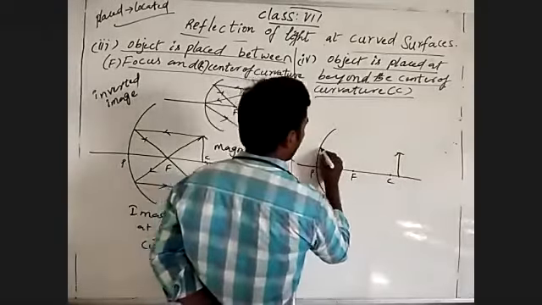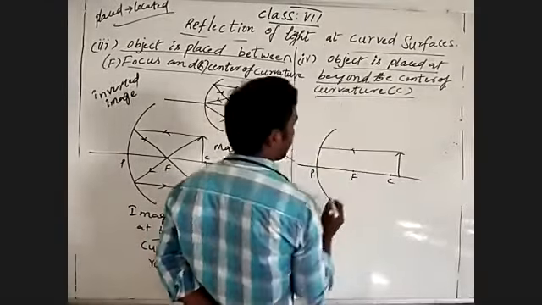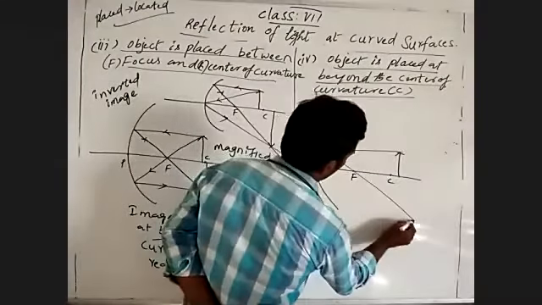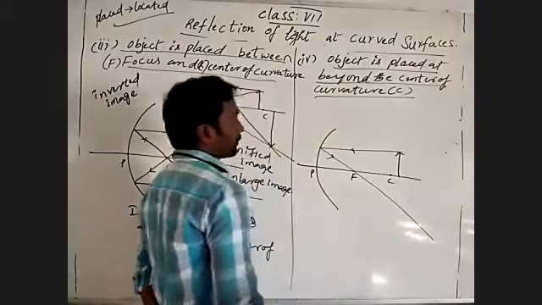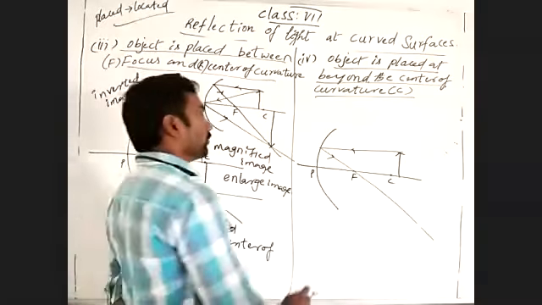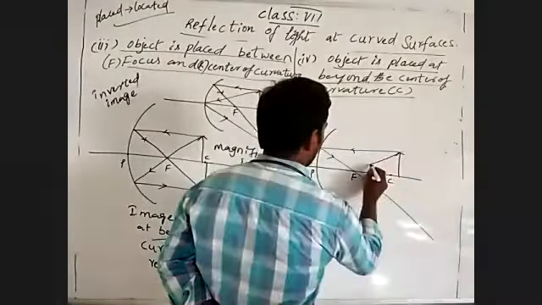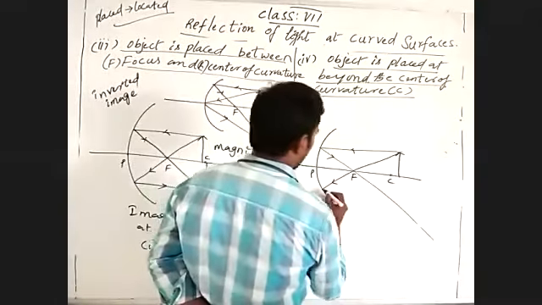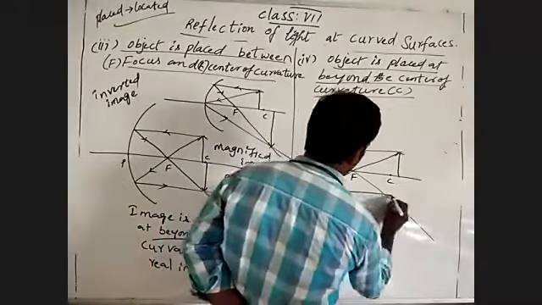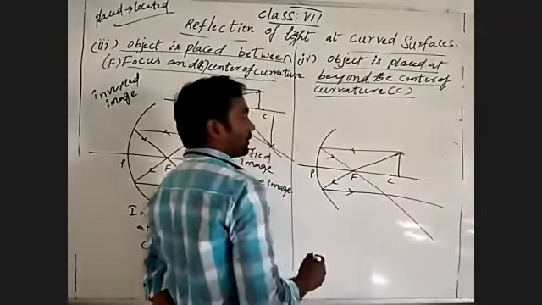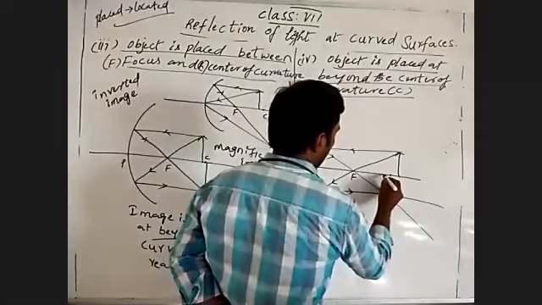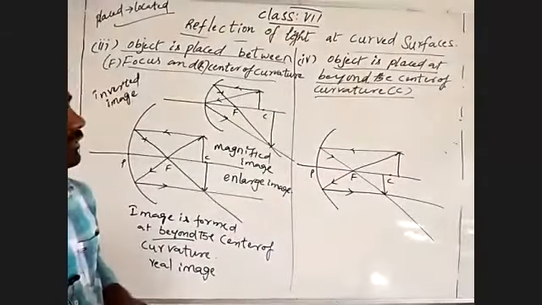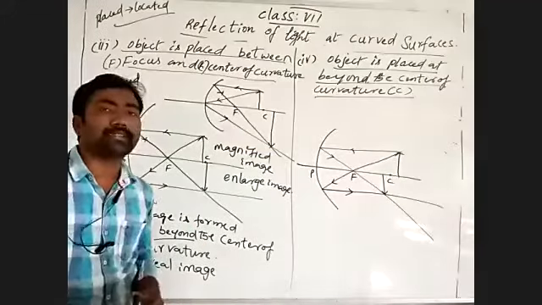One light ray is parallel to the principal axis and must take reflection through focus. One more light ray I take through focus; the light ray which travels through the focus takes reflection parallel to the principal axis. Where they intersect, the image is formed between focus and center of curvature.